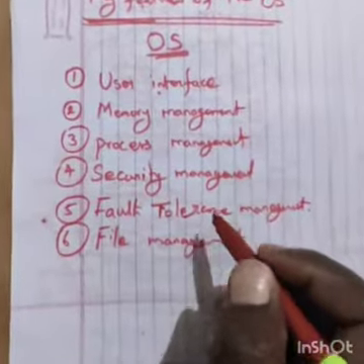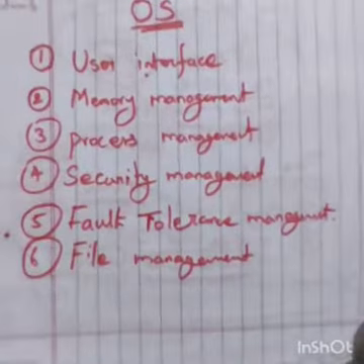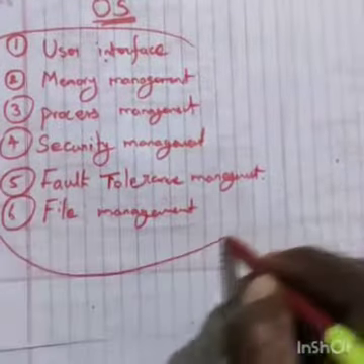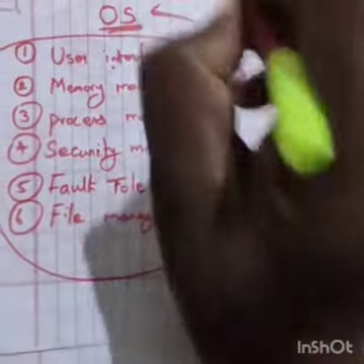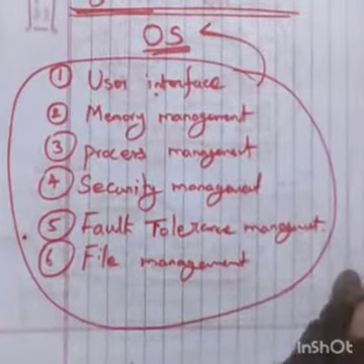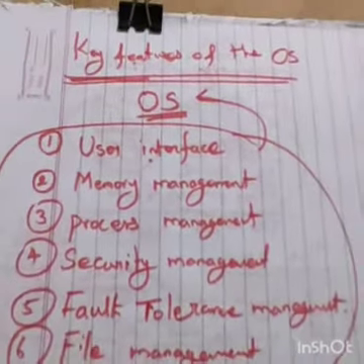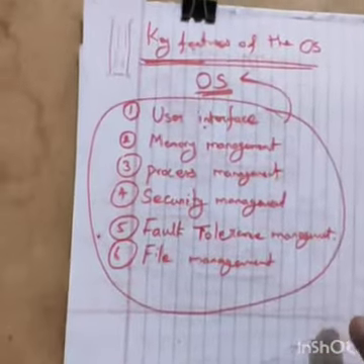So these are all key features of OS. All these processes are done by the OS. This is called the OS process.